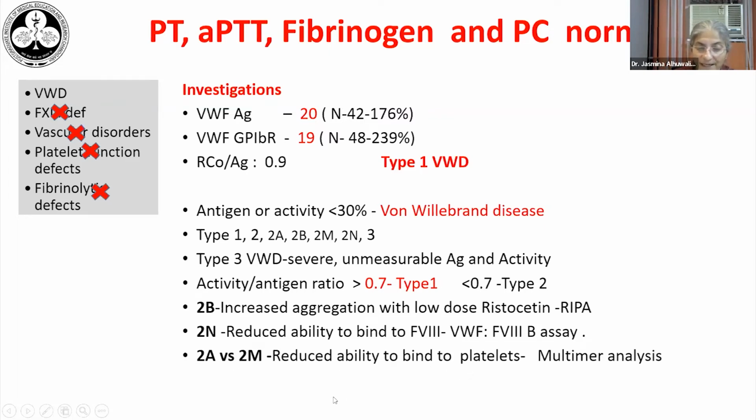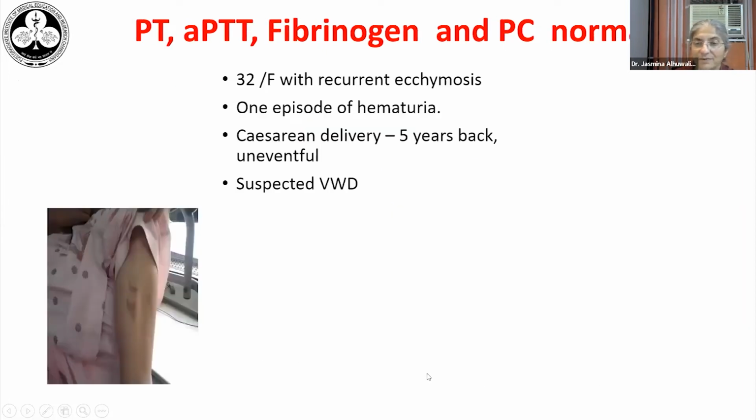To differentiate between type 2A and 2M, A meaning the loss of high molecular weight multimers of von Willebrand factor, and 2M meaning that the multimers are not absent, but they are sort of not functional. Both of them will show a reduced ability to bind to platelets. These can be distinguished by multimer analysis. So in our patient, there was a type 1 von Willebrand disease.